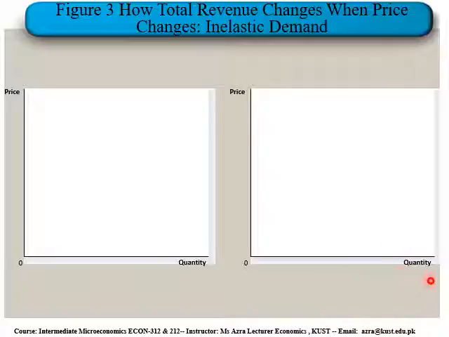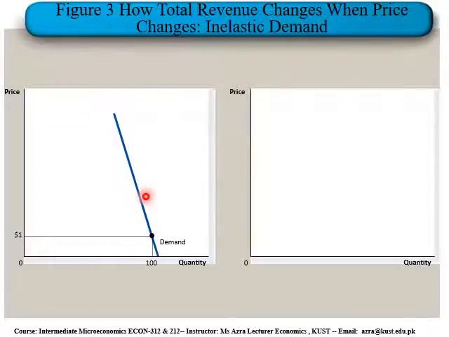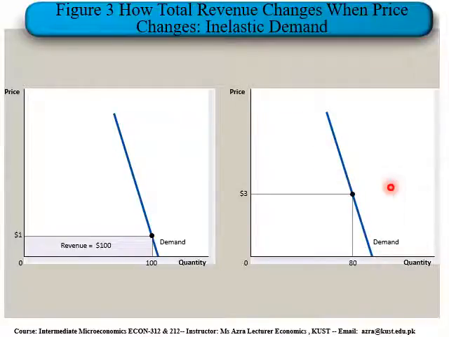Just like the previous diagrams, quantity demanded is taken on the x-axis and price level on the y-axis. Here the demand curve is steep in the first diagram, and again steep in the other diagram.